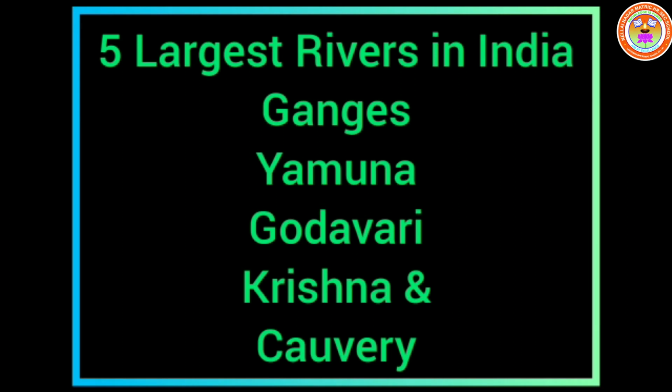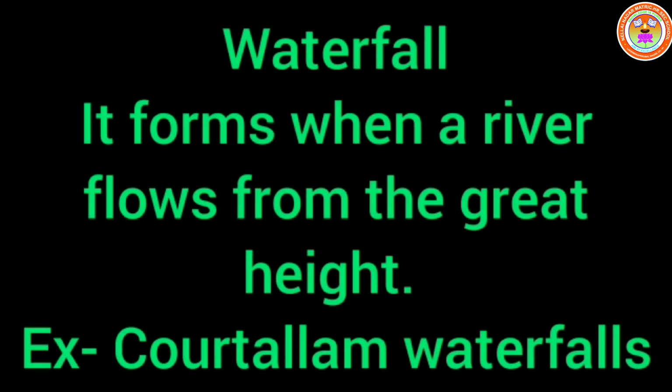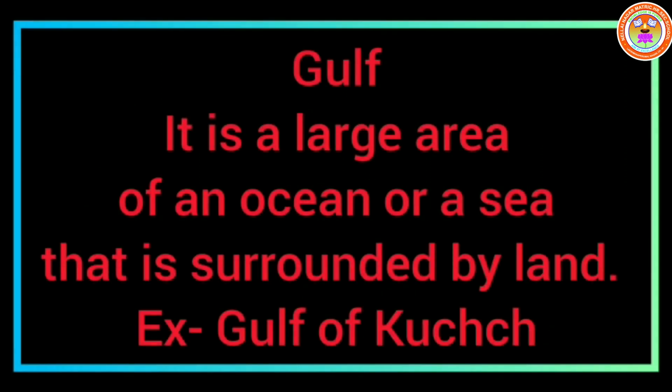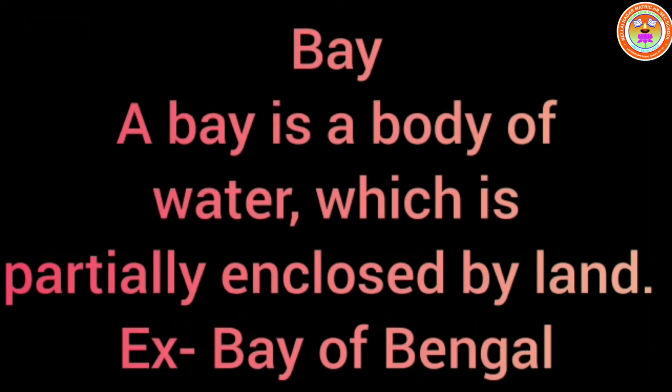Rivers. Rivers are the large streams that flow over the land. In India, there are 5 largest rivers. They are Ganges, Yamuna, Godavari, Krishna and Kaveri. Waterfall. It forms when a river flows from a great height. Example, Kuttalam Waterfalls. Gulf. It is a large area of an ocean or a sea that is surrounded by land. Example, Gulf of Kutch. Bay. A bay is a body of water which is partially enclosed by land. Example, Bay of Bengal.